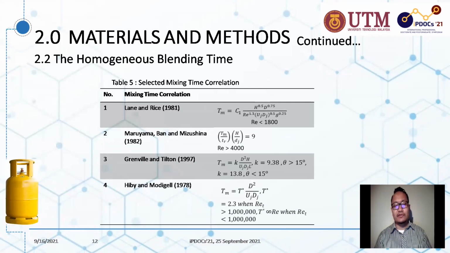Table 5 shows the correlations that were selected. These correlations will be used to calculate the predicted homogeneous blending time, and the result will be compared to the simulation result.